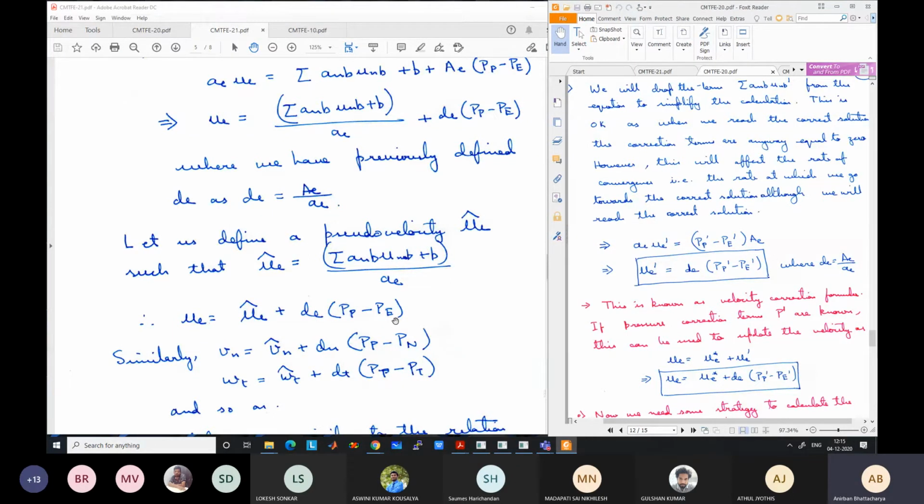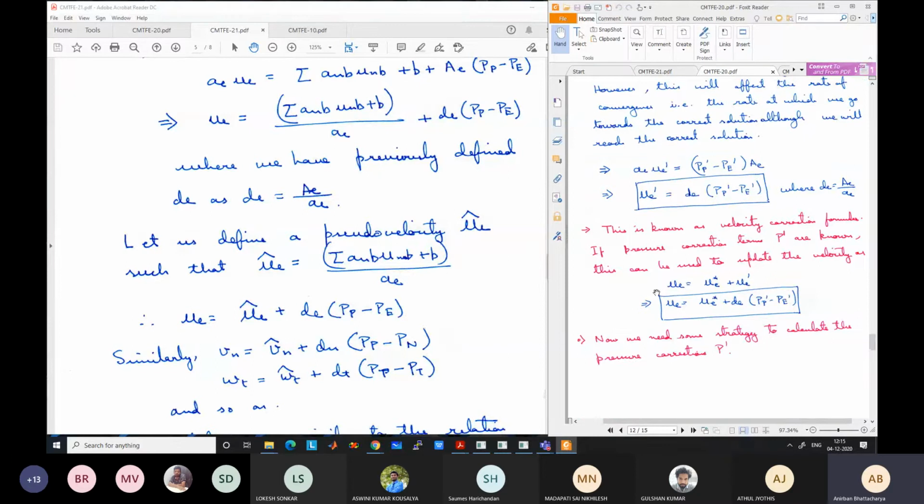Now look at this form of the equation: u equals u hat plus D (P_P minus P_E). Does this look familiar? It does, because we have seen a similar equation for velocity correction in the SIMPLE algorithm, where u_e was equal to u_e star plus D (P_P dash minus P_E dash). There we had the star velocities, which are incorrect velocities, and the pressure correction terms.